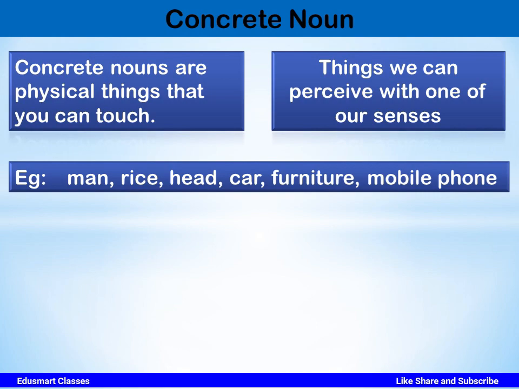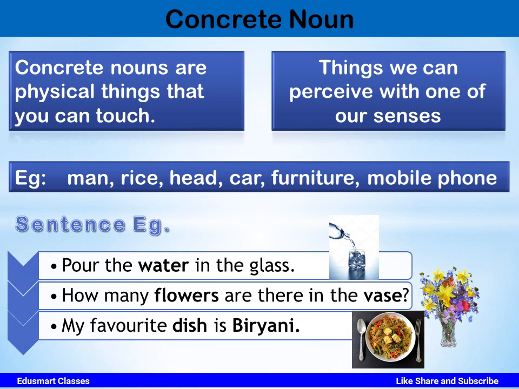Let us see some sentence examples. Pour the water in the glass. So here water is a concrete noun. How many flowers are there in a vase? Flowers and vase are concrete nouns. My favorite dish is biryani. Here dish and biryani, they are concrete nouns. So concrete nouns are nouns that we can physically touch, see, taste, and hear. So these are concrete nouns.